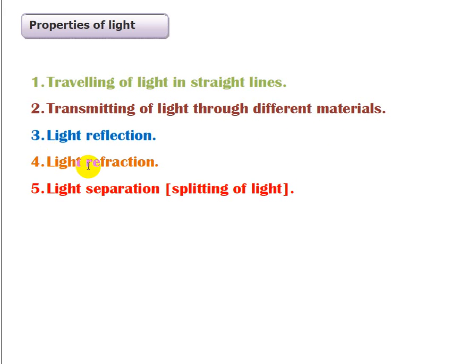And light refraction. Light reflection is different from light refraction. Light refraction has a simple experiment. Please, now I ask you to get a cup and fill it halfway with water. Then put your pencil in this cup and put it in front of you and look at it.